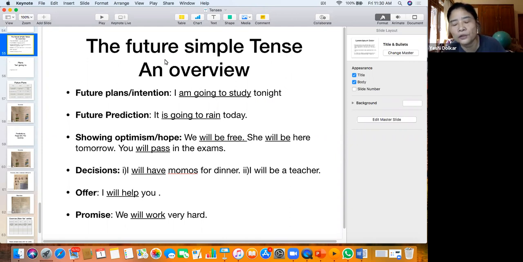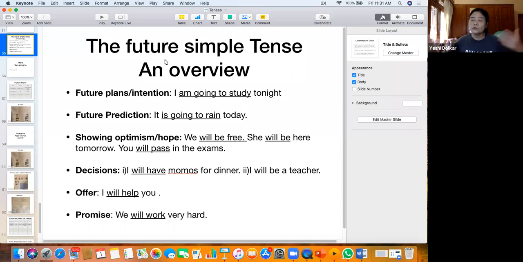It depends upon what it is about the future. Are you talking about a plan? Are you predicting something? That's also future. Or is it some hope, an optimistic hope, which is also future? Or is it a decision that you're going to make or you're making? Or is it a promise that you're going to make? Some future offer. You know what an offer is?